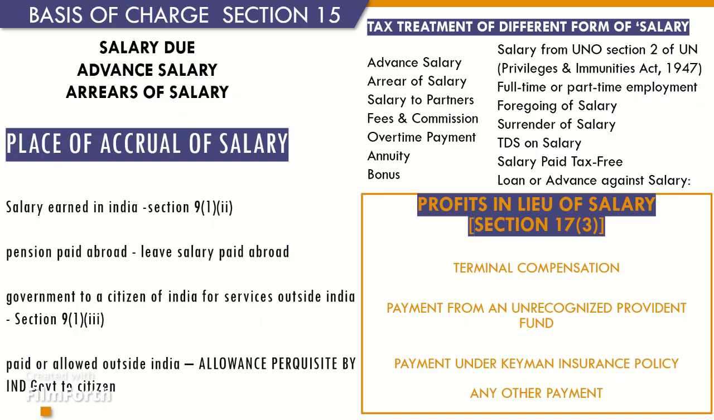Payment from an unrecognized provident fund. Any payment due or received by an assessee from an unrecognized provident fund or other fund, to the extent to which it does not consist of employees' contributions or interest on such contributions. Payment under a keyman insurance policy. Any payment due to or received by an assessee under a keyman insurance policy, including the sum allocated by way of bonus on such policy.